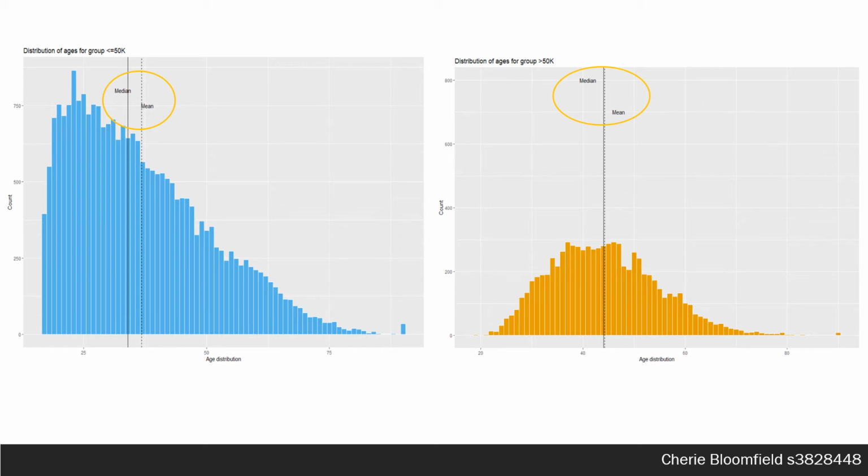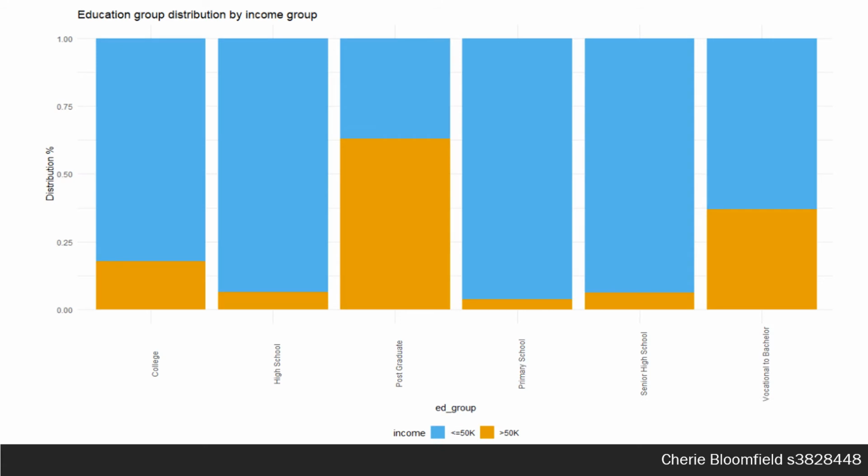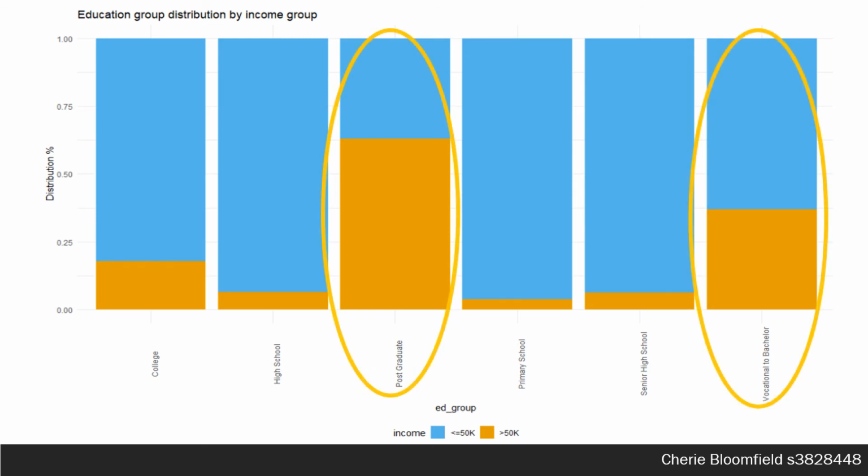Does education affect a person's income? When comparing income groupings, the largest proportion of high-income earners were those with a postgraduate education. This was followed by those with a vocational to bachelor degree level studies. The data shows that older males with vocational to postgraduate education are more likely to be representative in high-income earners.